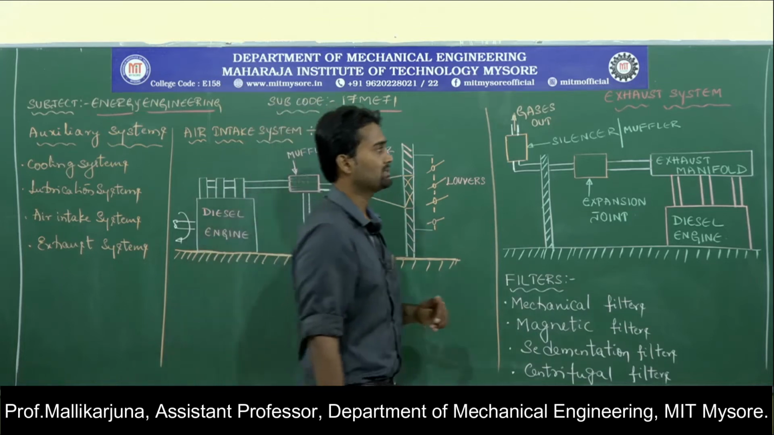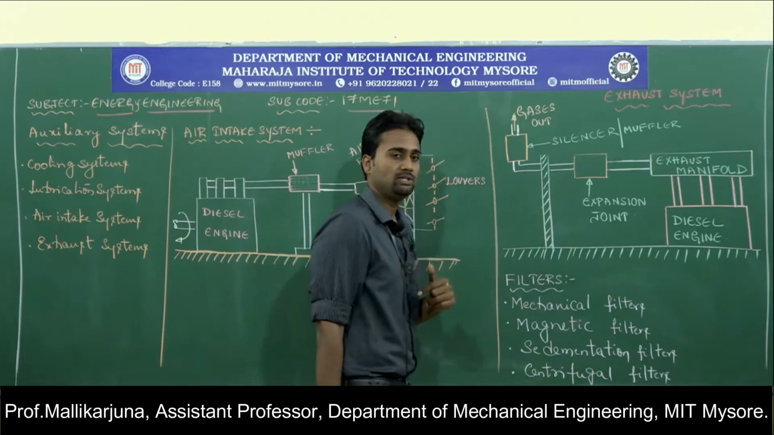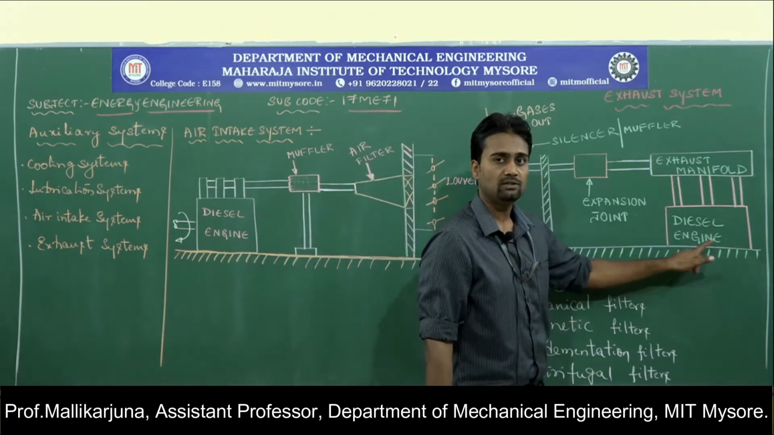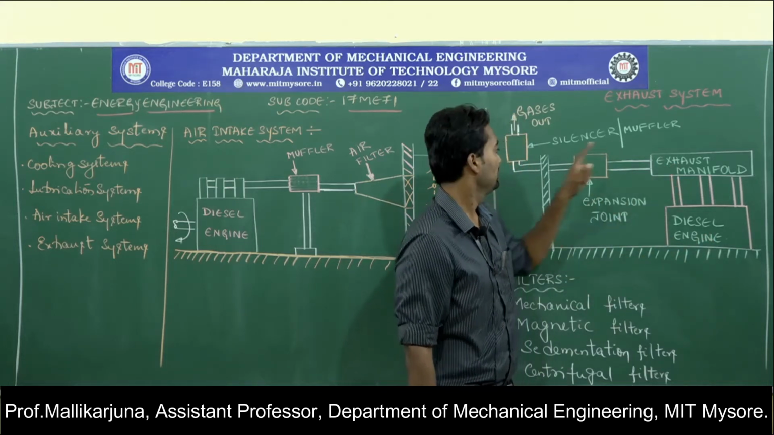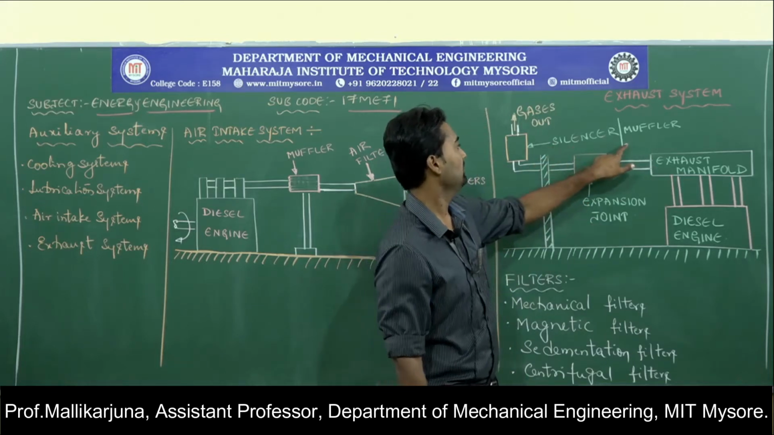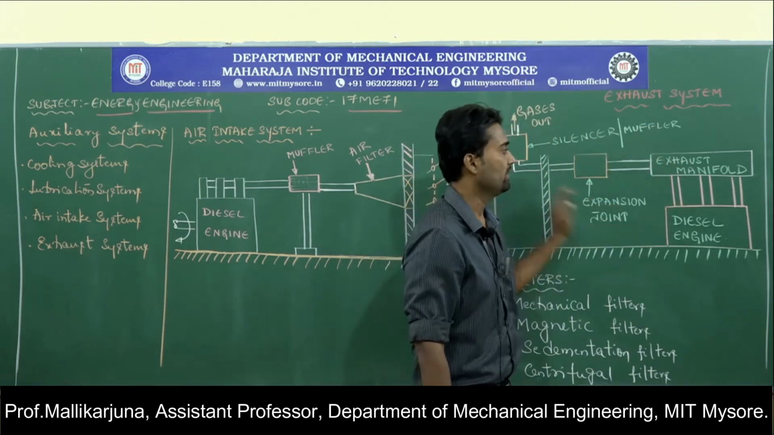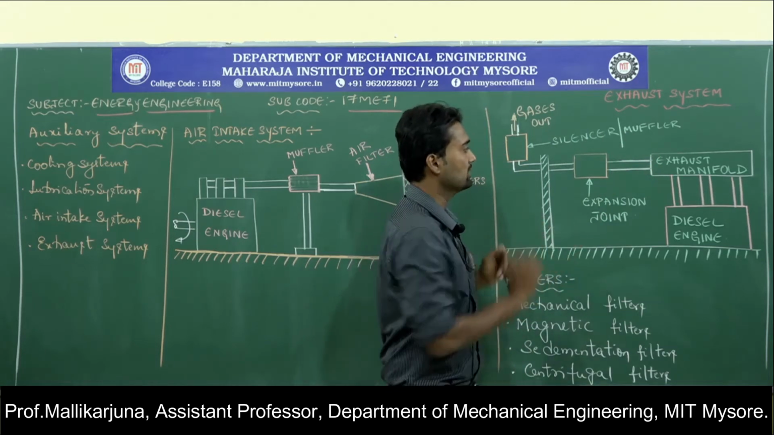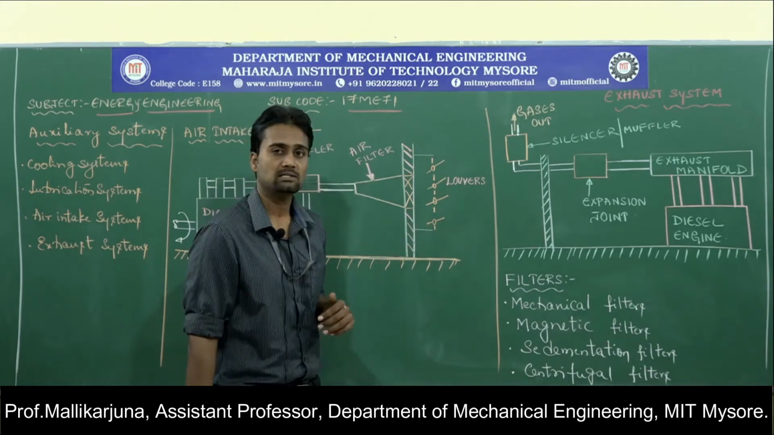So schematic representation of exhaust system is shown over here. Let us look on to the engine side first. This is the diesel engine, main engine with which the power is developed. Exhaust manifold, expansion joint, silencer or muffler, then gases will be sent into the atmosphere. So these are the various components of exhaust system. Let us try to understand the functions of individual components of exhaust system.